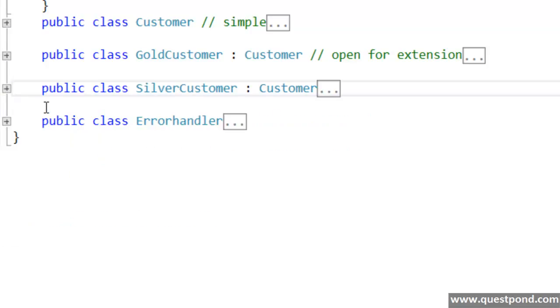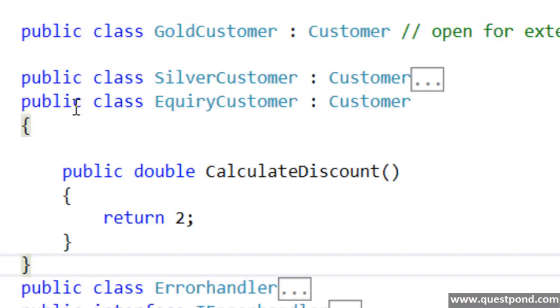Now let me add one more customer here, and I'll term it as inquiry customer. These inquiry customers are those kinds of customers who actually come to your shop. They talk about the product, they ask about the product, they bargain, but they don't buy it. So you can see I've created one more customer type called inquiry customer, who does not buy any product from the shop, but does an inquiry.